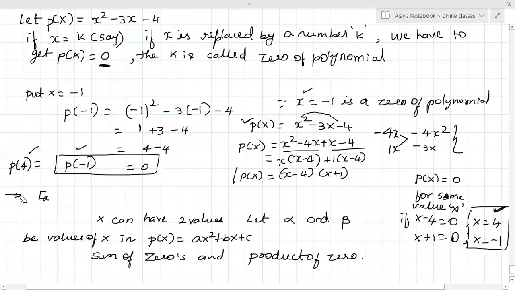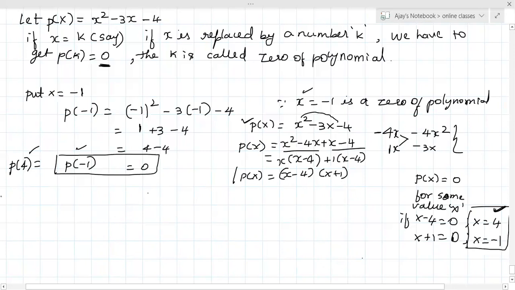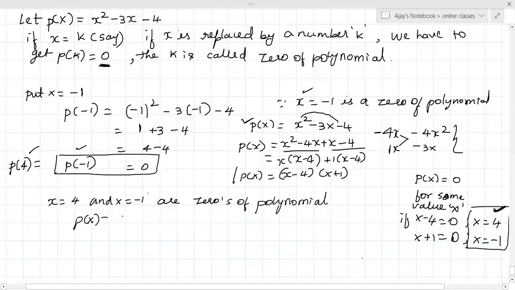Therefore, what are the zeros of the polynomial now? 4 and minus 1. So x is equal to 4 and x is equal to minus 1 are zeros of the polynomial P of x is equal to x square minus 3x minus 4.